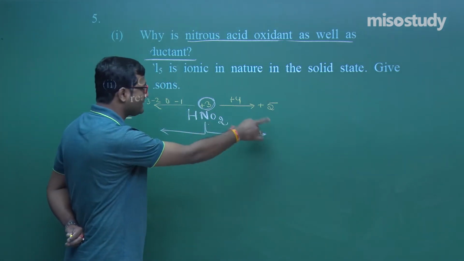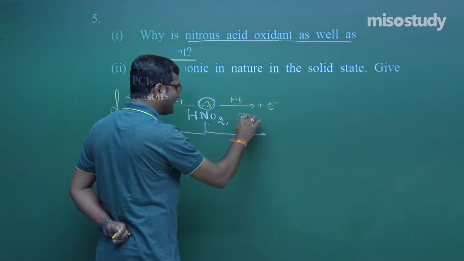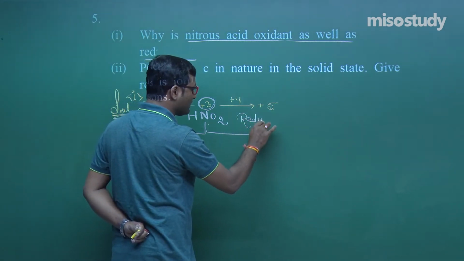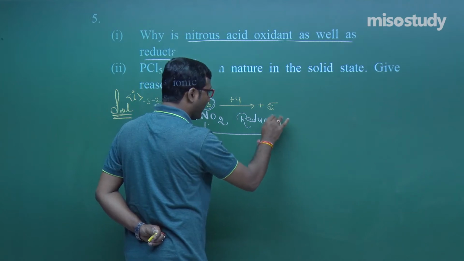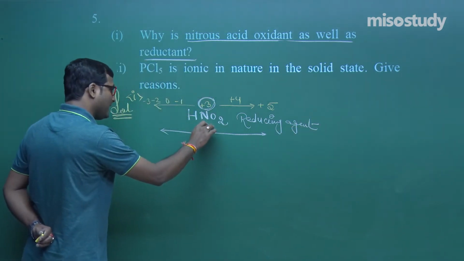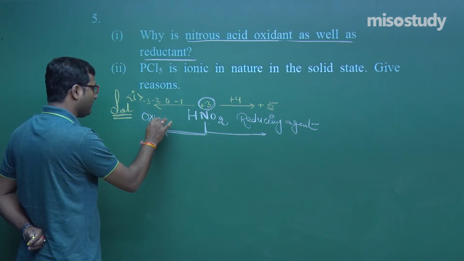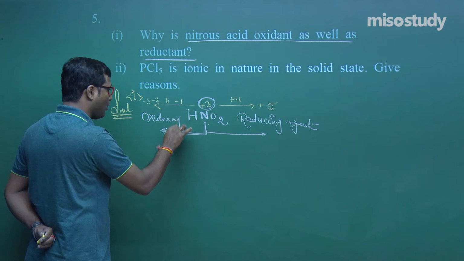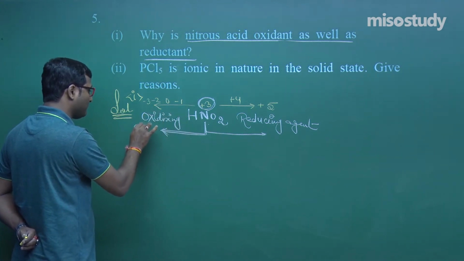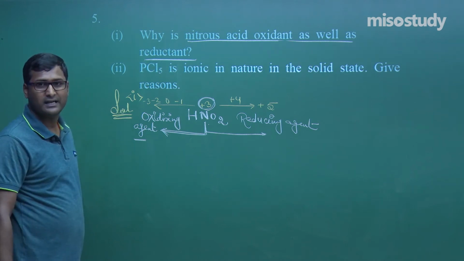If it increases the oxidation state up to +5, then it will act as a reducing agent, my friend. Yes, sir, definitely. But if it decreases its oxidation state, then it will behave as an oxidizing agent, my friend. This is the case. Reducing agent and oxidizing agent.